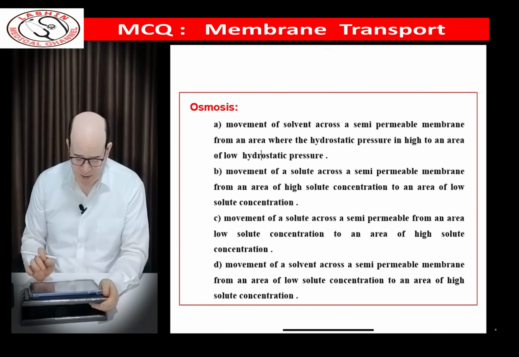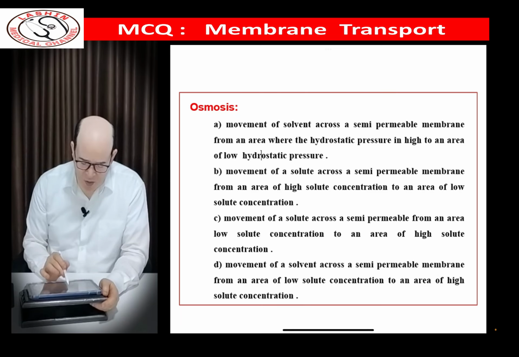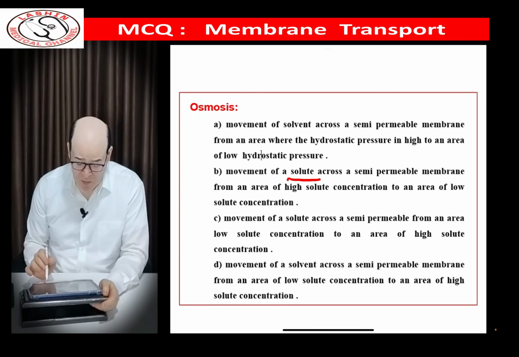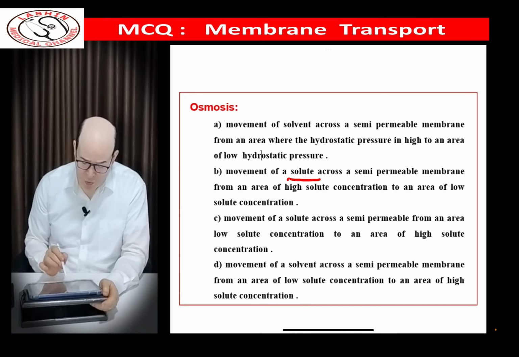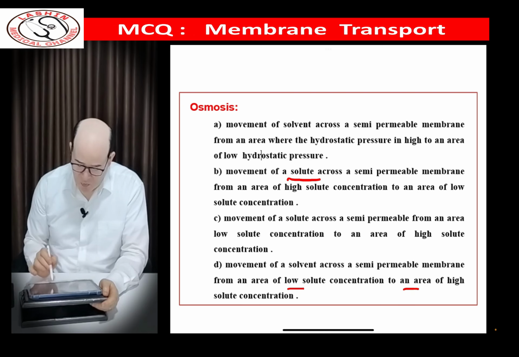Osmosis, what is its best definition? It is a movement of solvent across a semi-permeable membrane from an area where hydrostatic pressure is high to an area where hydrostatic pressure is low. Movement of solute across a semi-permeable membrane from an area of high solute toward an area of low solute. Movement of solute through a semi-permeable membrane from an area of low solute toward an area of high solute. Movement of solvent across a semi-permeable membrane from an area of low solute toward an area of high solute.